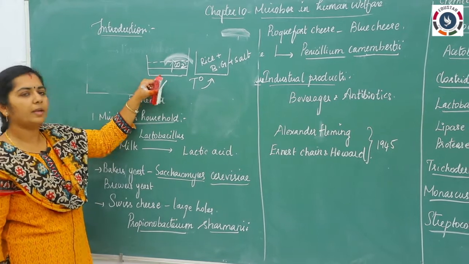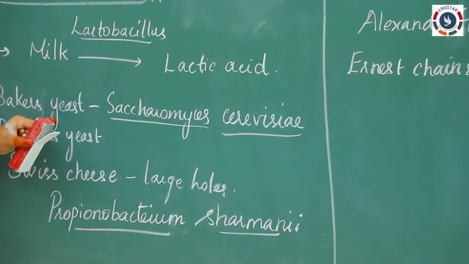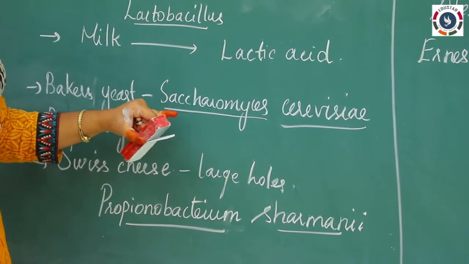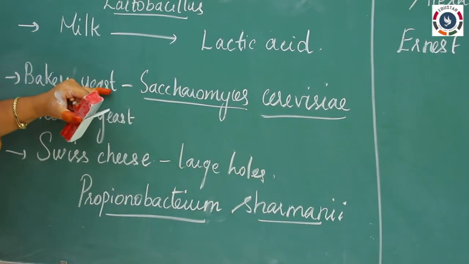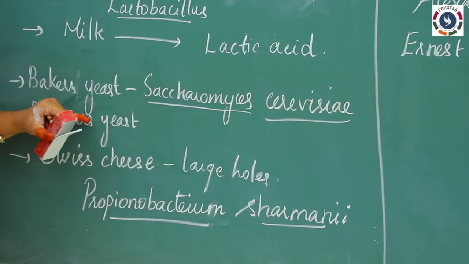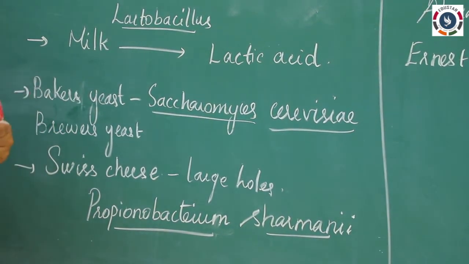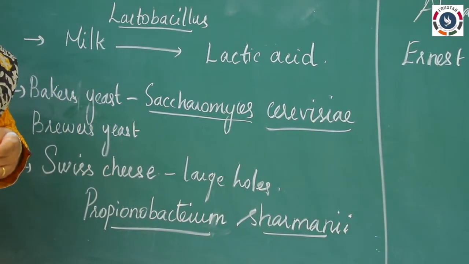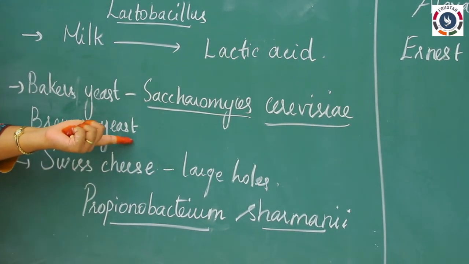The same principle is followed in the brewing industry, but with the help of yeast. Here baker's yeast plays an important role, that is Saccharomyces cerevisiae. We say Saccharomyces cerevisiae as baker's yeast or brewer's yeast. They apply it in industries, mainly in the bakery industry. They mix the dough with the help of yeast, which is readily available in our market.